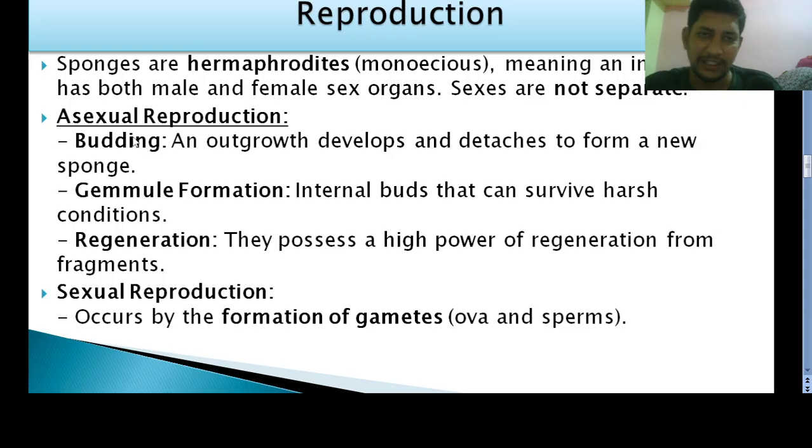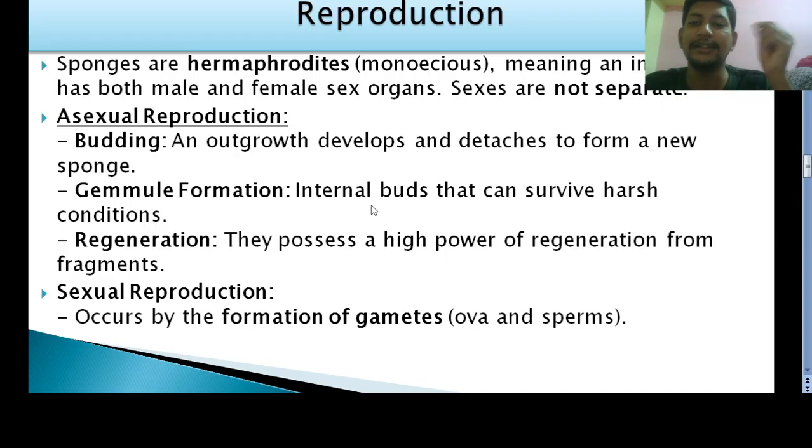Just in the previous video I told you what budding is. A small bud-like structure develops on the parent body. Later it gets detached from the parent body and develops into a new animal. And what is a gemmule?